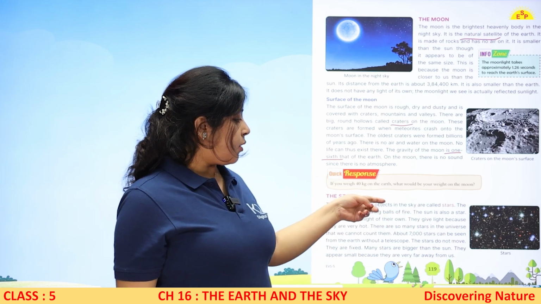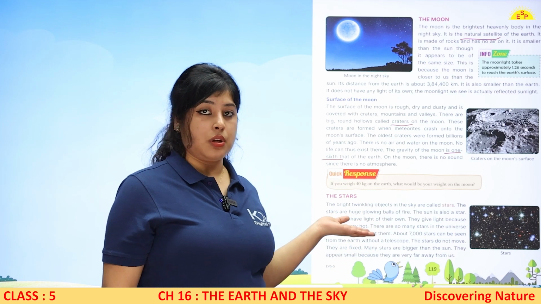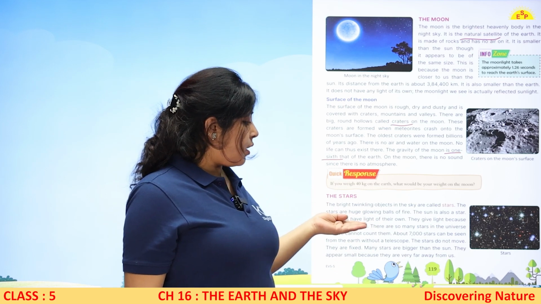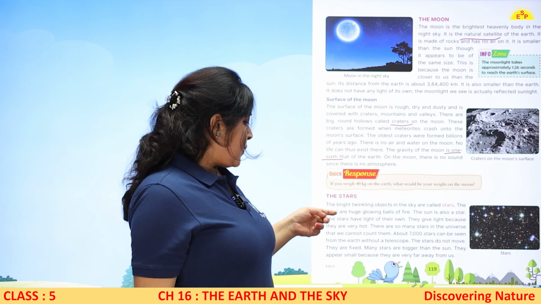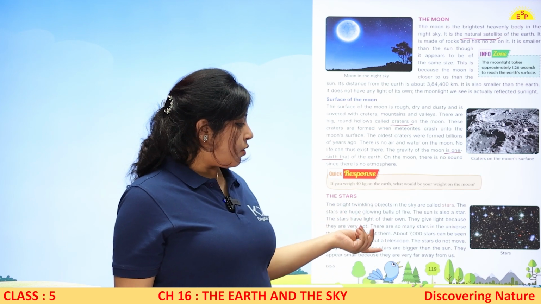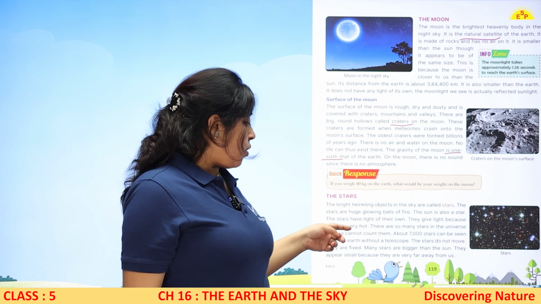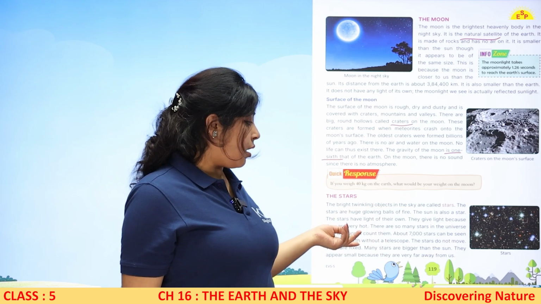The bright twinkling objects in the sky, they are actually the stars. The stars are huge glowing balls of fire. Sun is also a star. So the stars have light of their own. They give the light because they are very hot, क्योंकि काफी गर्म होते हैं.